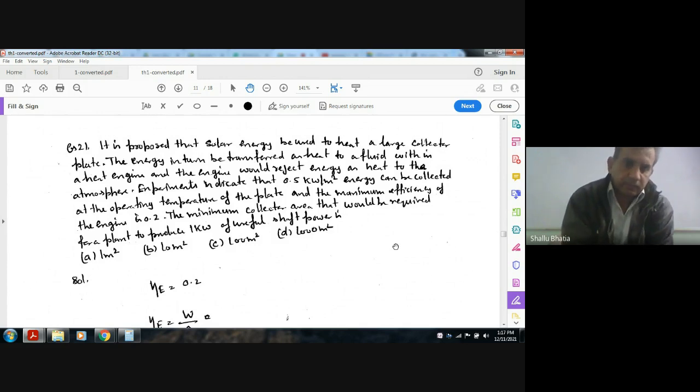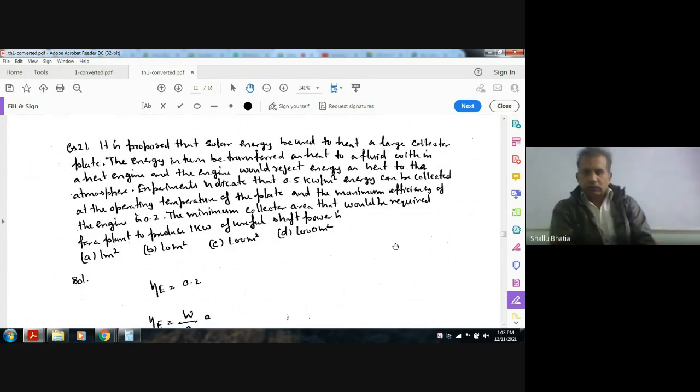The experiment indicates that 0.5 kilowatt per meter square of energy can be collected at the operating temperature of the plate, and the maximum efficiency of the engine is 0.2. The minimum collector area required for a plant to produce 1 kilowatt of useful shaft power is: option A 1 meter square, option B 10 meter square, option C 100 meter square, option D 1000 meter square.